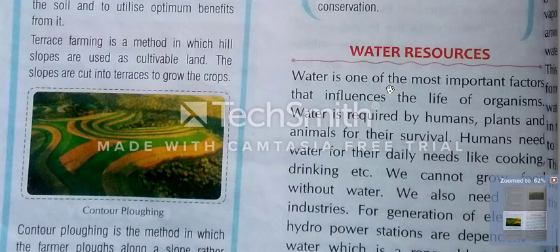Here you can see it influences the life of an organism, and organism means creature, body, जीव, जिसे in हिंदी में कहते हैं जैसे जीव. Okay, so they are all affected by the water.